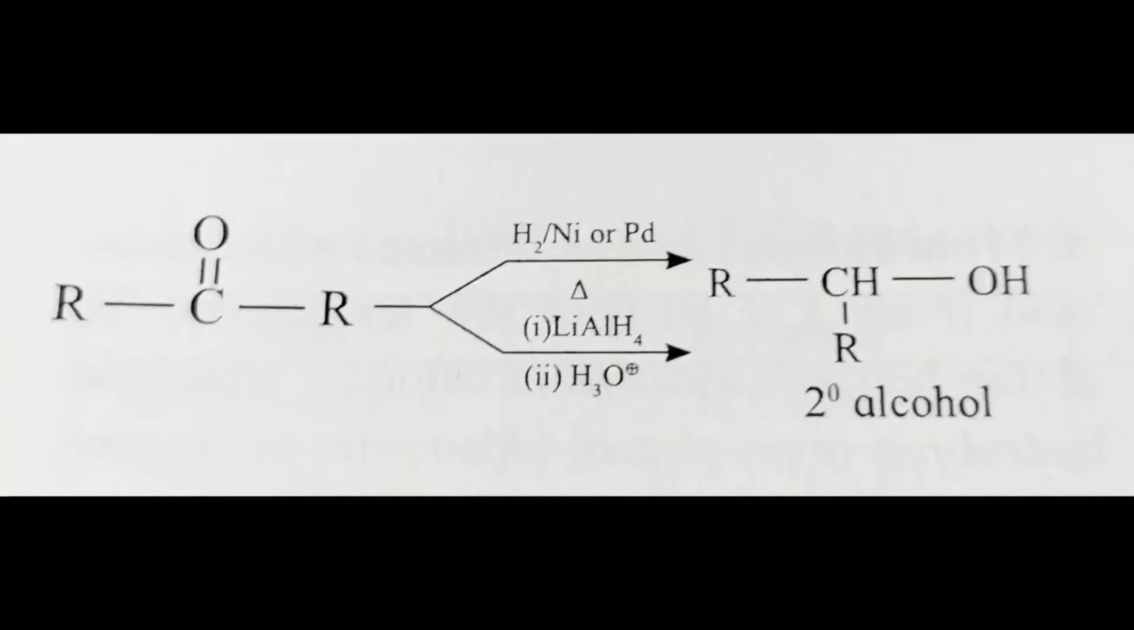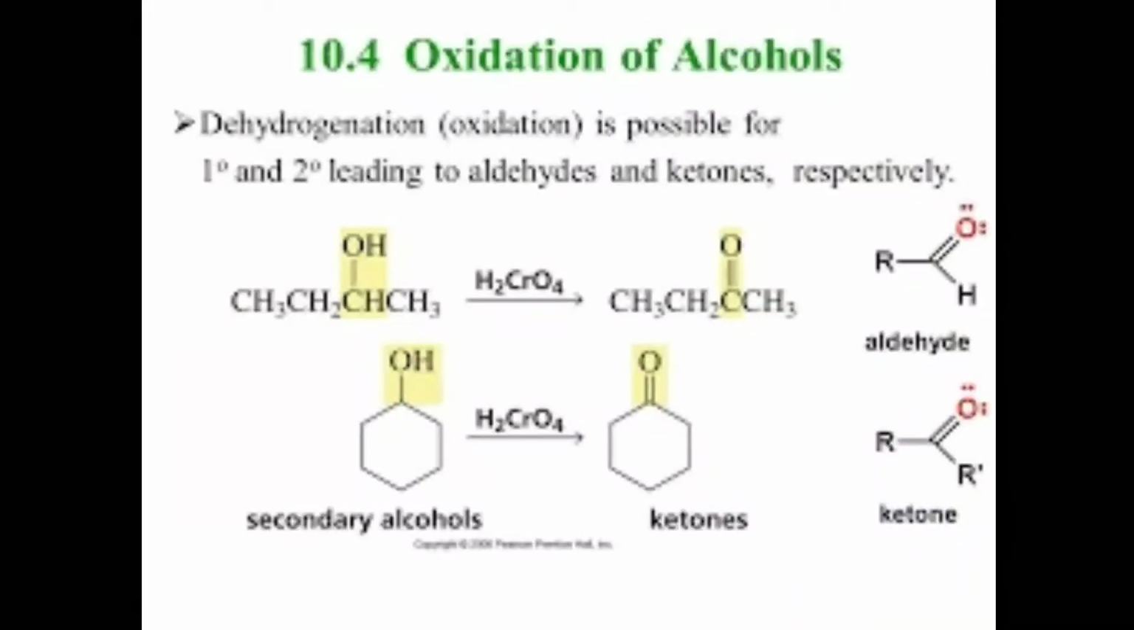The second method for preparation of aldehydes and ketones is by dehydrogenation of alcohols. This method has industrial application. Aldehydes and ketones are prepared by passing the vapors of primary and secondary alcohol respectively. Primary alcohol gives aldehydes and secondary alcohol gives ketone.